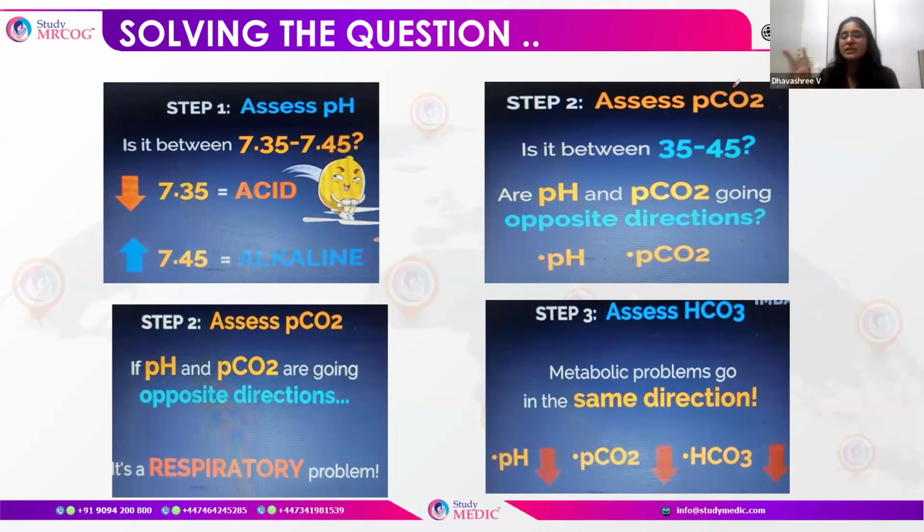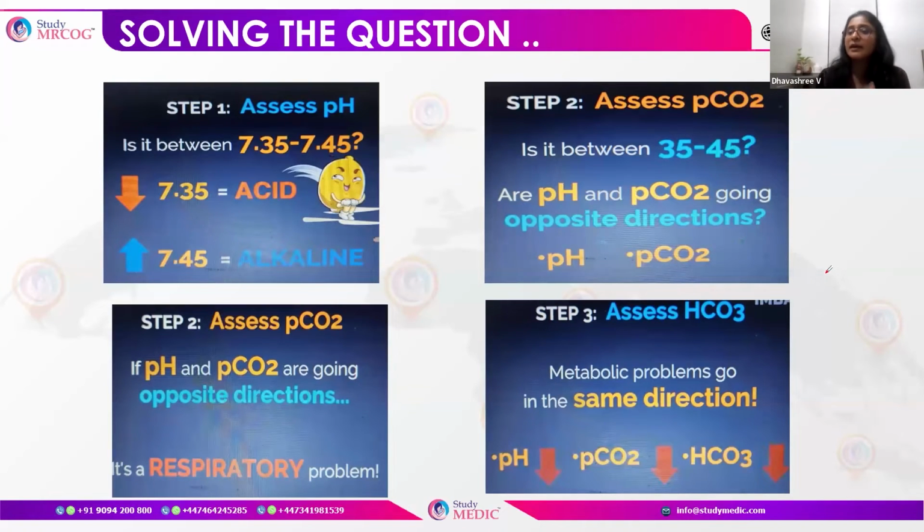One is the pH and the other one is PCO2. So assess the PCO2. What is the range? It is 35 to 45. If we look at the pH and the PCO2, if they go in opposite directions, what does it mean? It means it is a respiratory problem.